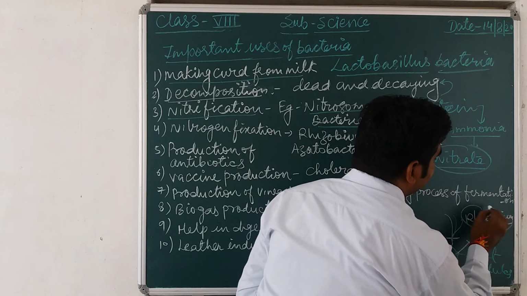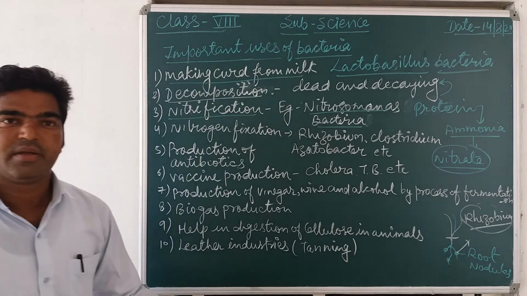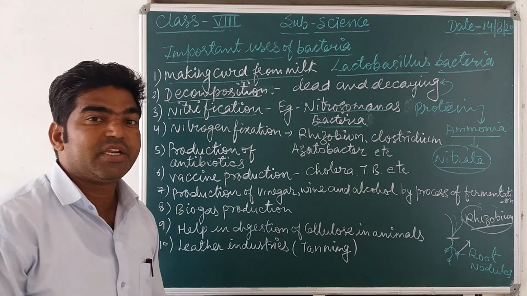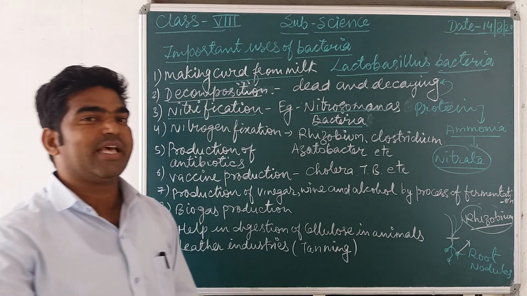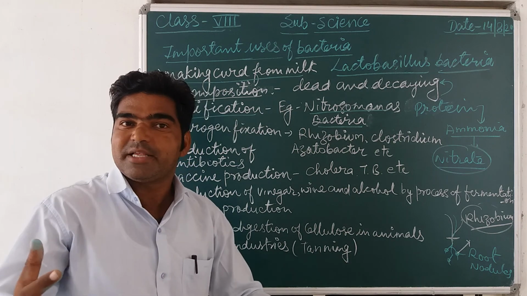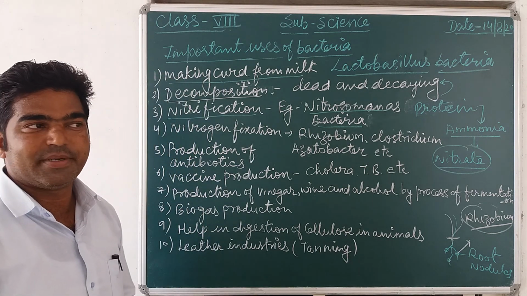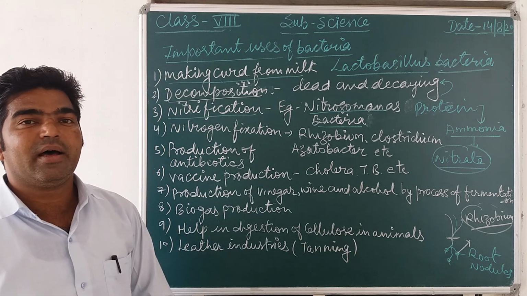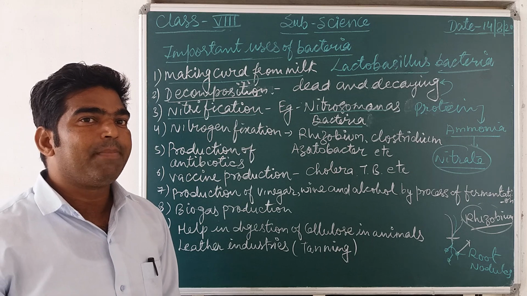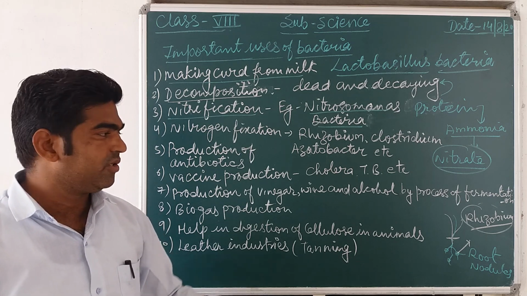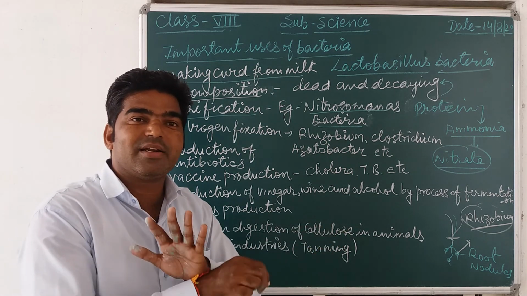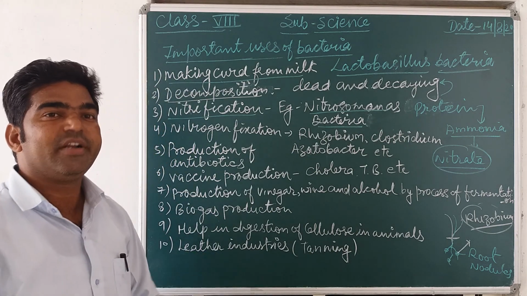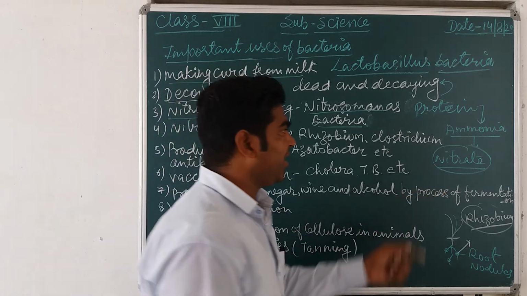This Rhizobium helps in the fixation of nitrogen. As you know, approximately 78 percent, a large percentage of the gases present in the atmosphere, is nitrogen. But it is not directly useful to plants. This atmospheric nitrogen is not directly utilized by any plant. It should be converted into its compound, in the form of nitrate or either in